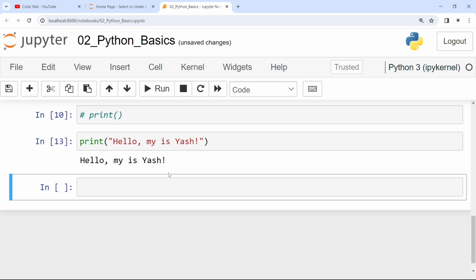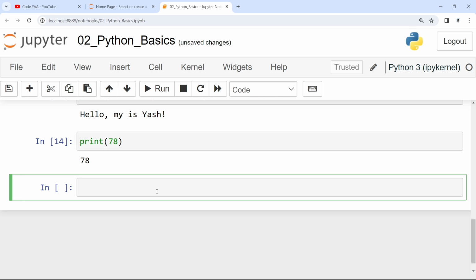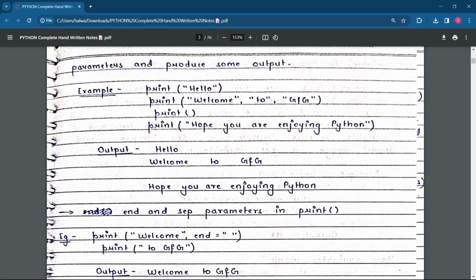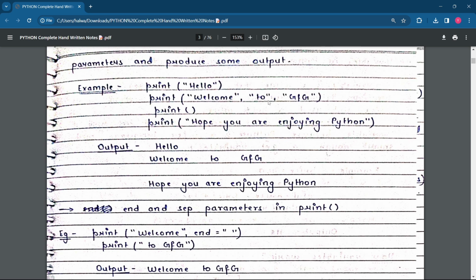You can print whatever you want, any number or any other thing, right here itself. You can perform some mathematical operations as well. 78 plus 2, you will get 80. Simple thing. Now, you can see the notes provide some examples. Print hello, print welcome to GFG, print hope you are enjoying Python. Very simple lines are printed.